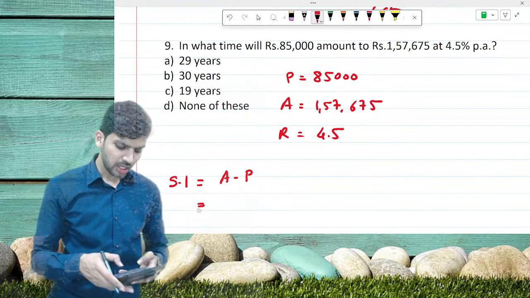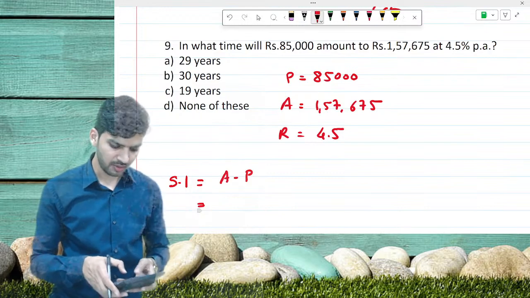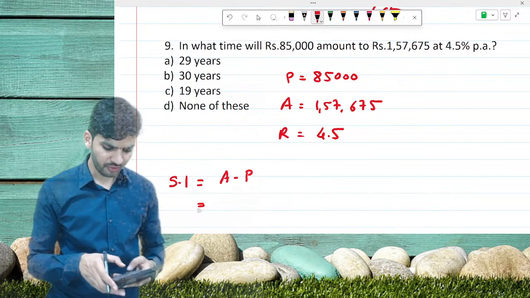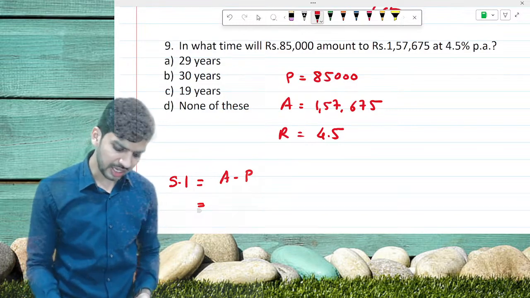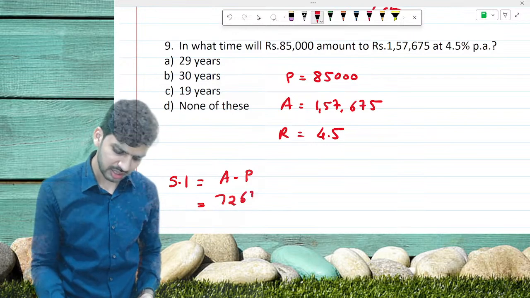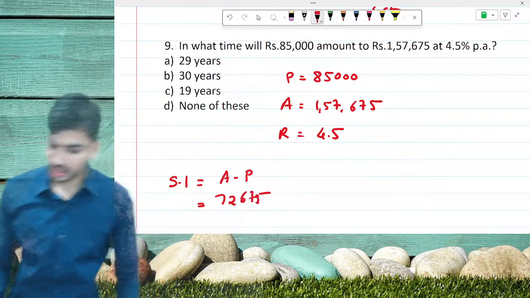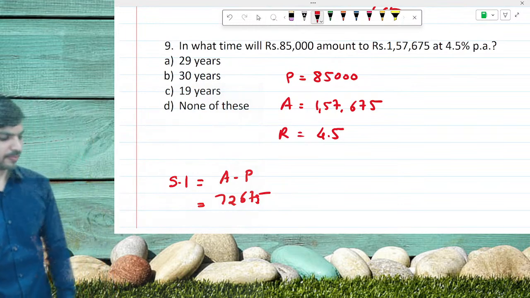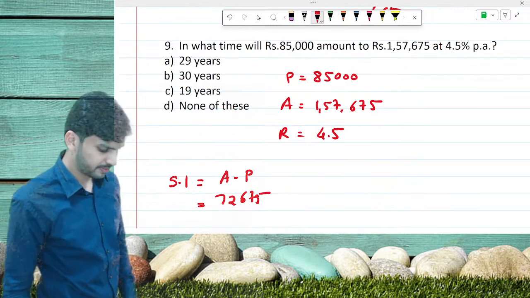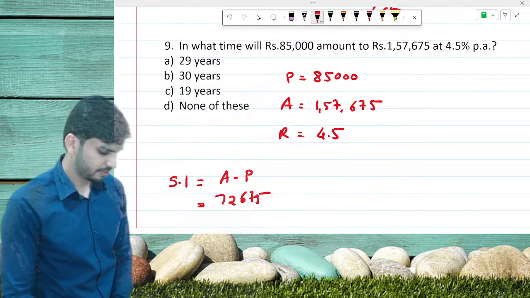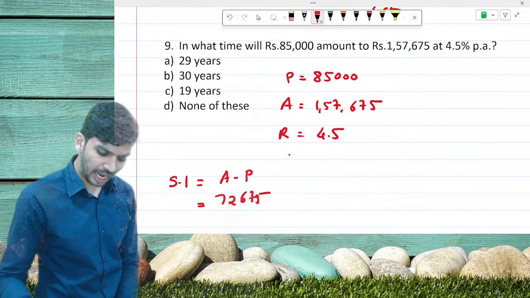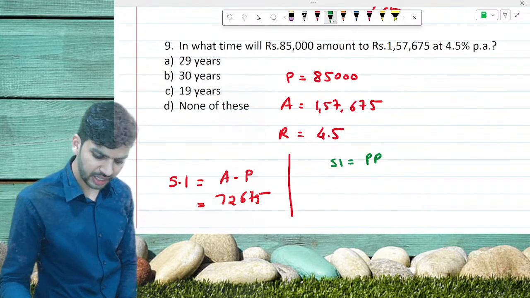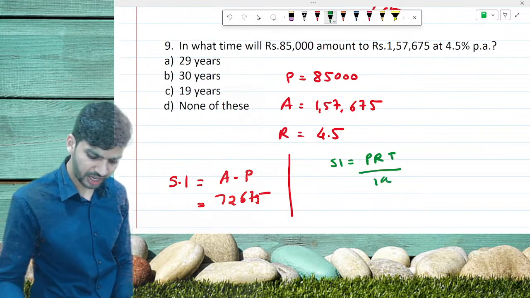All of you do this sum. 1,57,675 amount minus principal 85,000, so the interest is 72,675. Now use the formula for simple interest: simple interest is equal to PRT divided by 100.